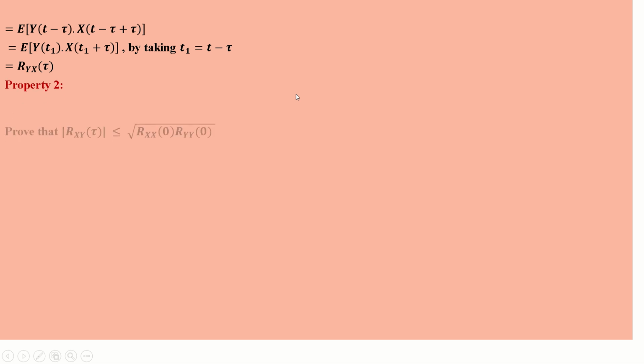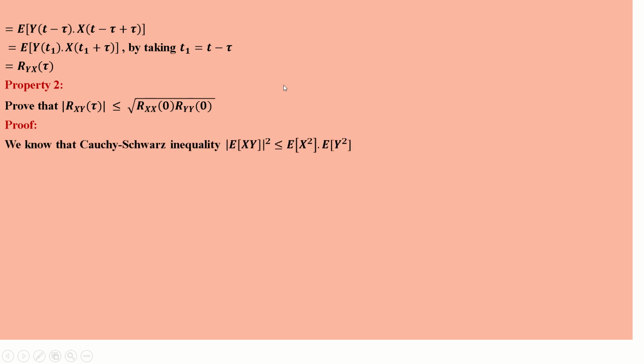Next, property number 2. Prove that modulus of Rxy of tau is less than or equal to square root of Rxx of 0 into Ryy of 0. We know the Cauchy-Schwarz inequality: expected value of xy whole square is less than or equal to expected value of x square into expected value of y square.